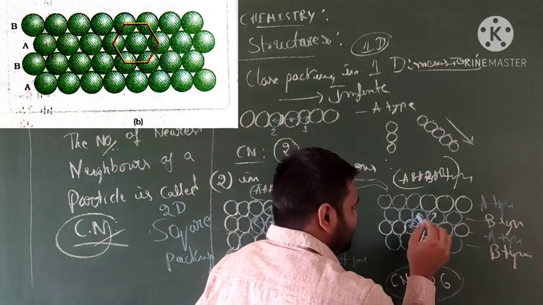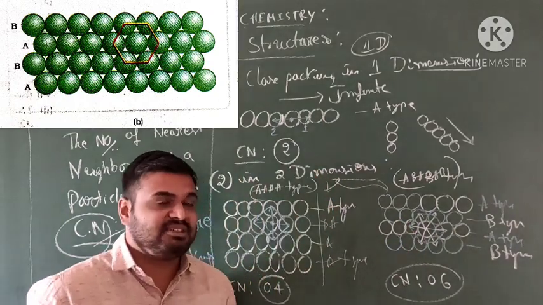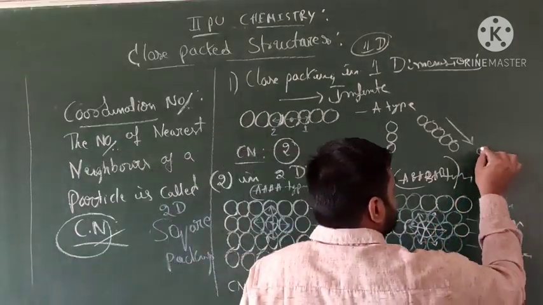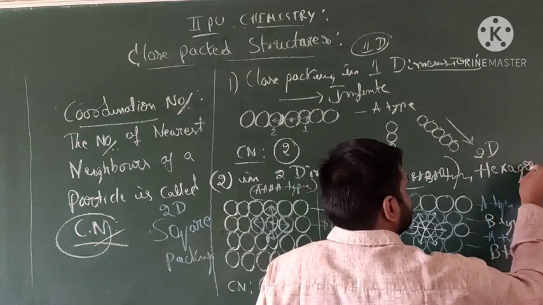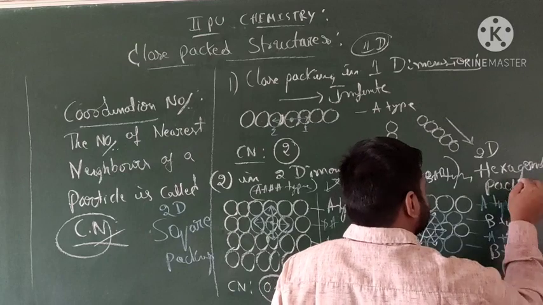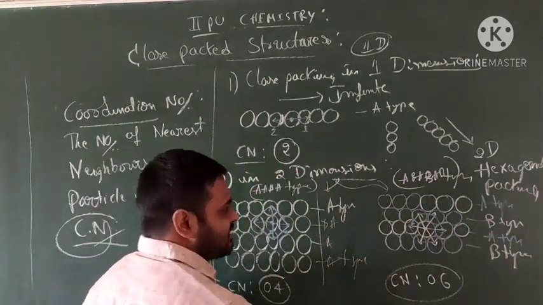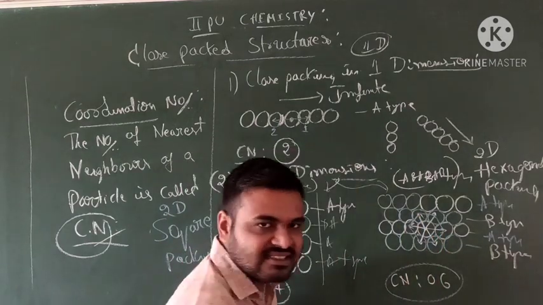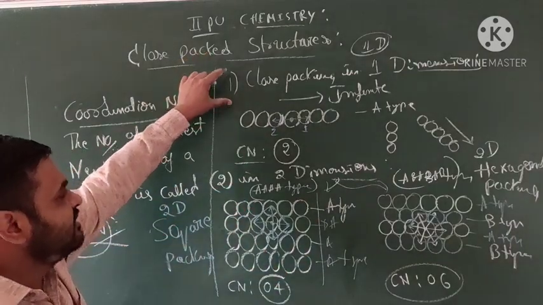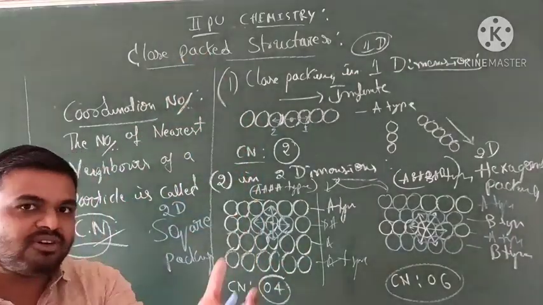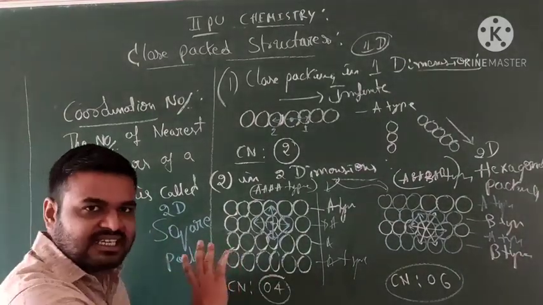So what does this look like? This is 2D hexagonal packing. Okay, students, this is the 2D hexagonal packing structure. This is a hexagonal structure. See, what is the coordination number? 6. Okay, students, this is one type, this is two types. One more type is the 3-dimensional structure. Okay, don't get confused.